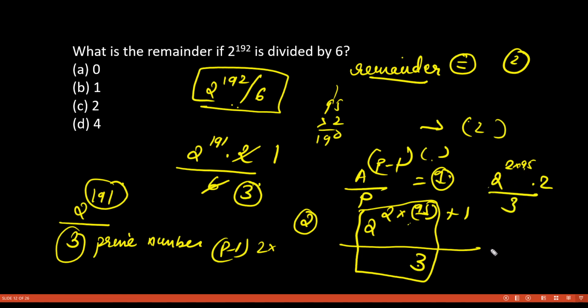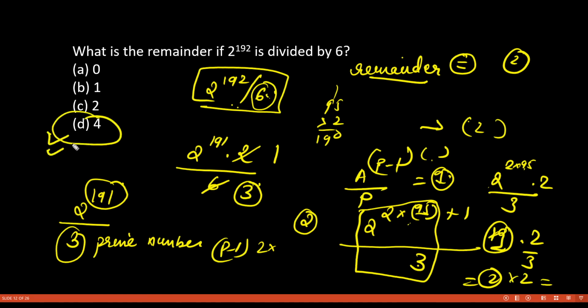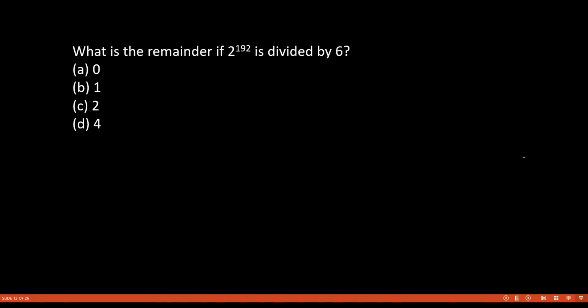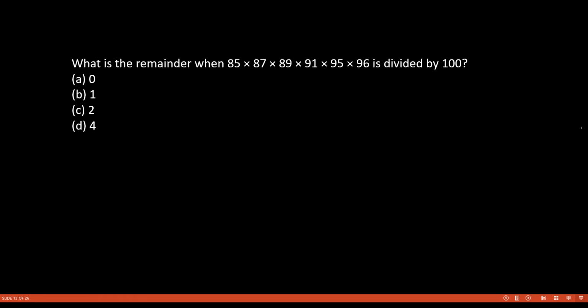It gives 1, and then the remainder is 2. But wait, I said that whenever there is a 6 in the denominator, you have to multiply by that factor. So you multiply by 2, and you get 4 as your remainder. So see, we saw the topic of the remainder theorem, and it is so easy to do these questions, even easier than any other question.